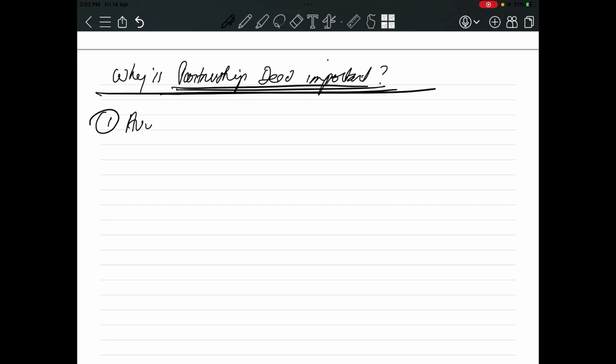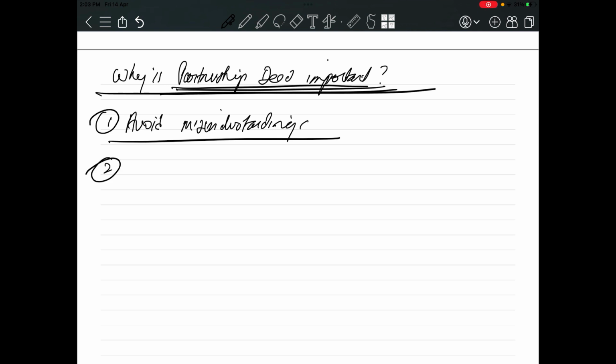So why is the partnership deed important? First of all, to avoid misunderstandings. There may be misunderstanding between the partners, so if a particular thing is clearly written in the partnership deed, there will be no misunderstanding. The second one is dispute resolution. What is the meaning of dispute?